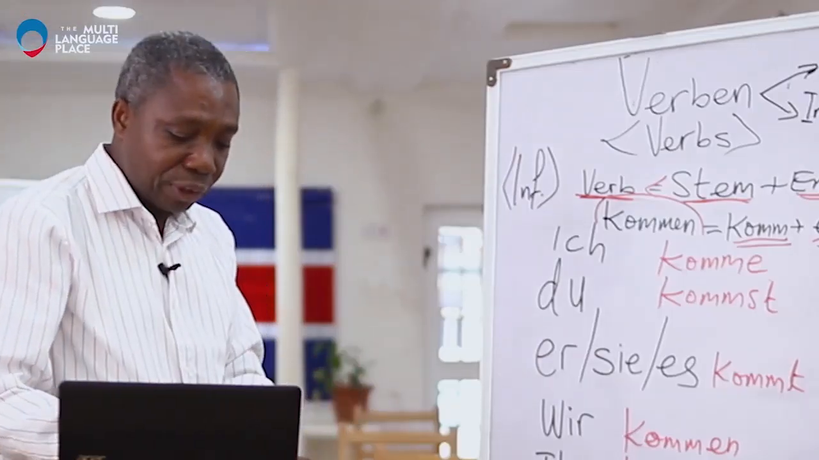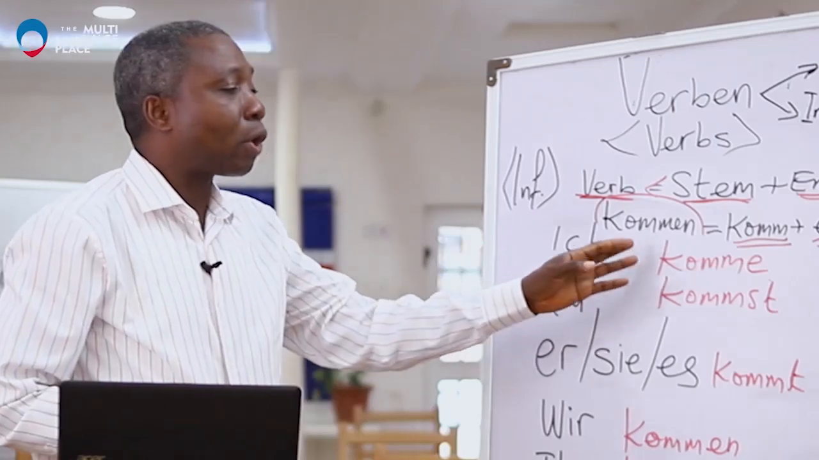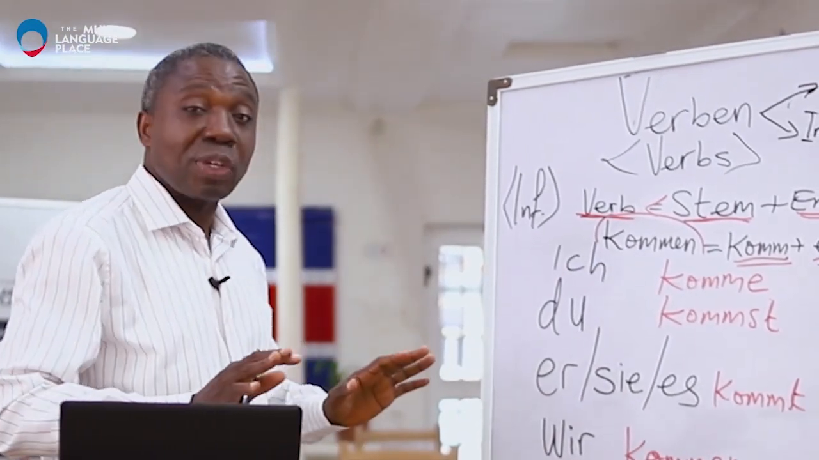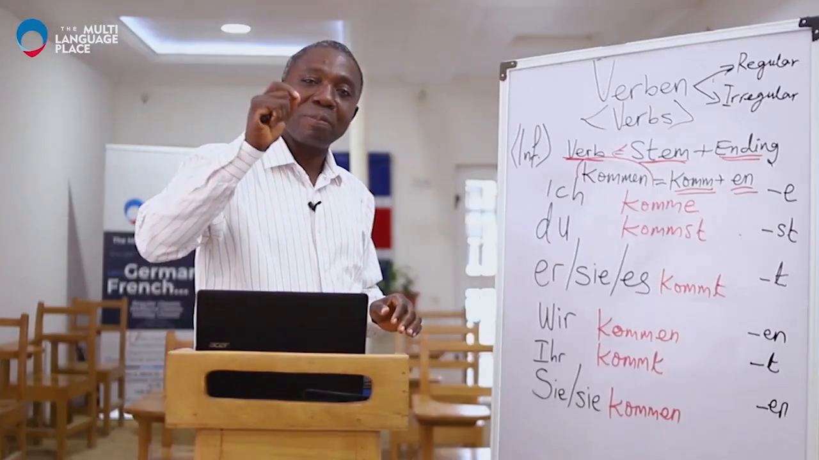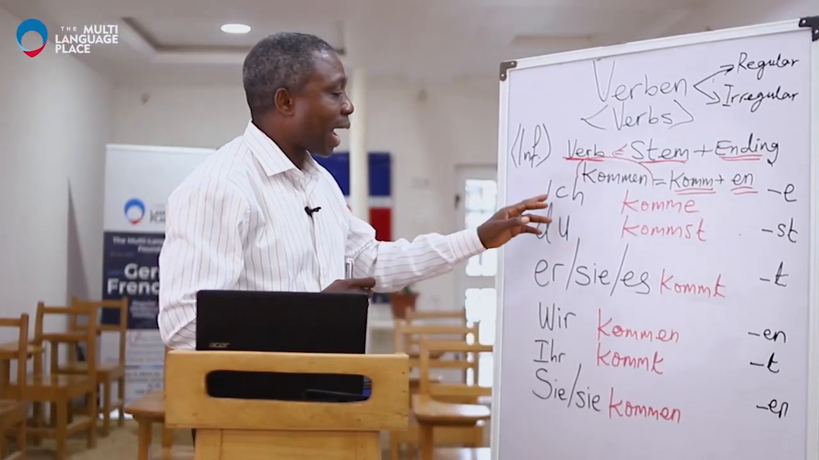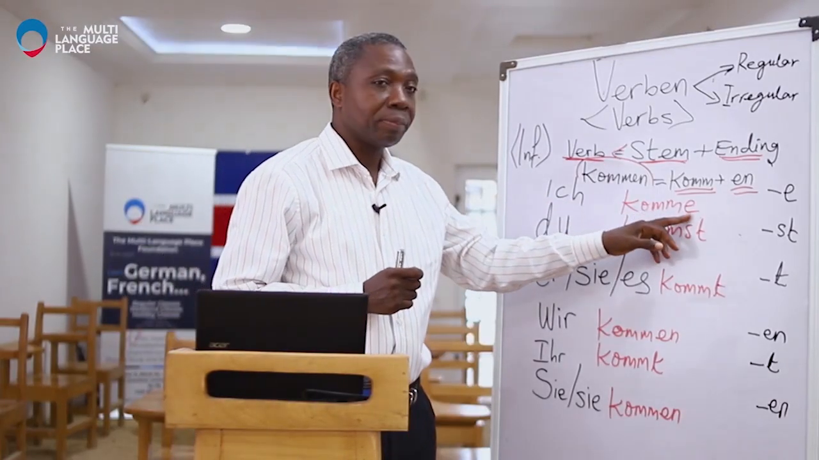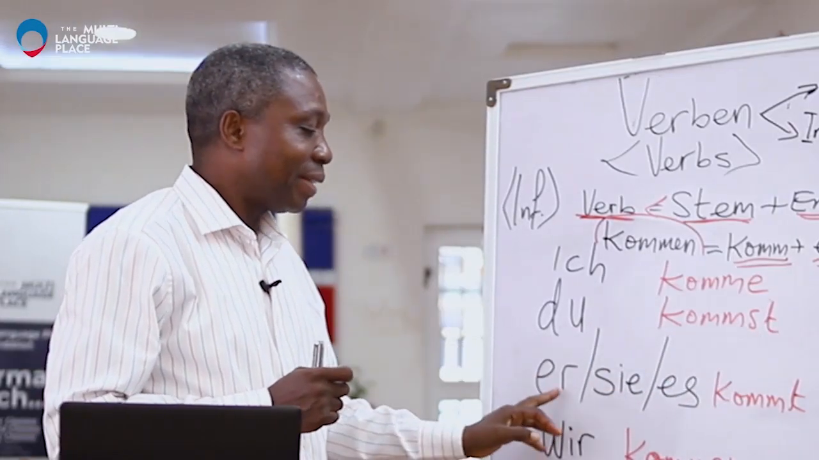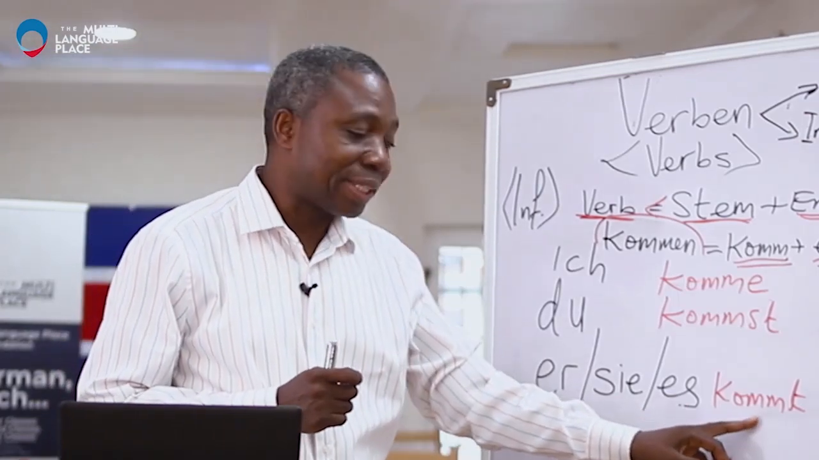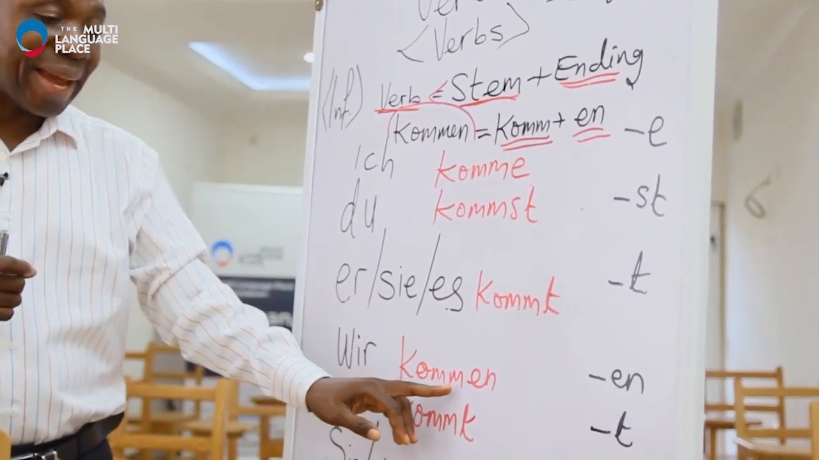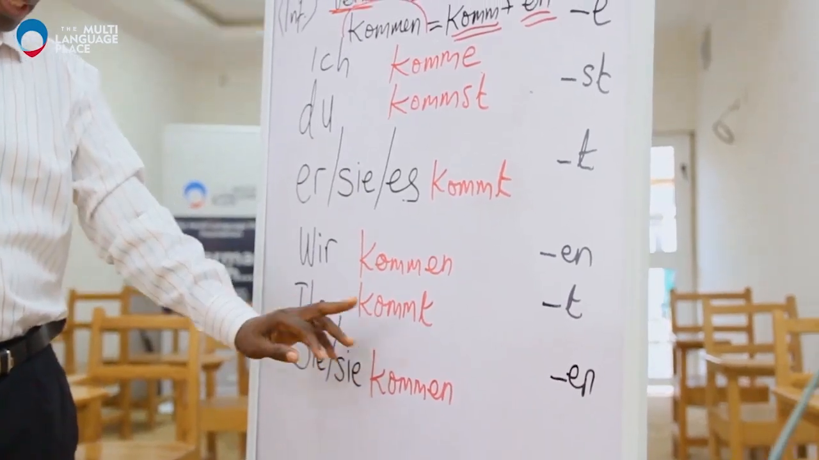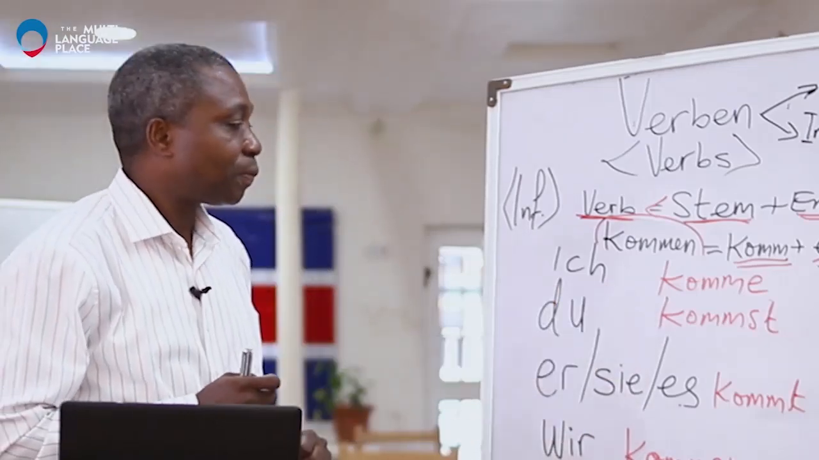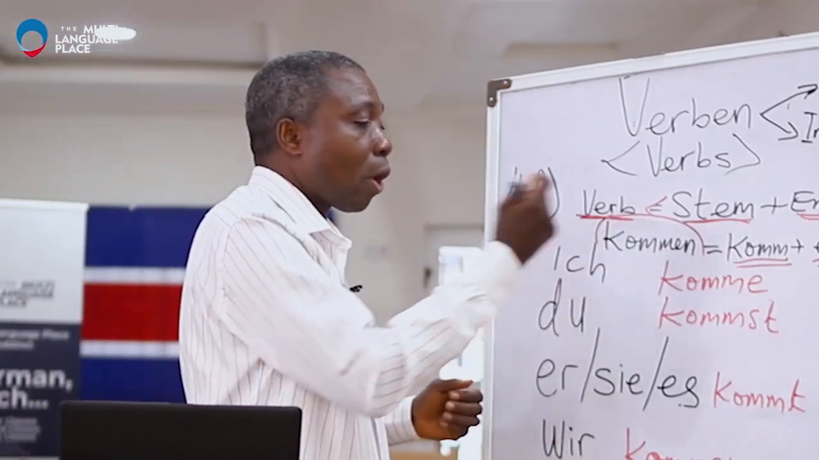So with what we have on the board, the verb kommen, which means to come, has been successfully conjugated in the present tense. So we have ich komme, du kommst, er, sie, es kommt, wir kommen, ihr kommt, sie kommen. So with that, we have conjugated the verb kommen.